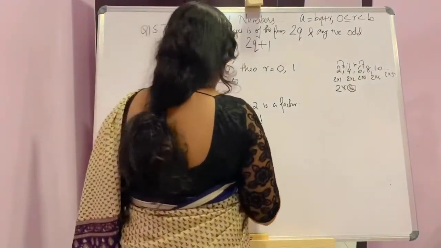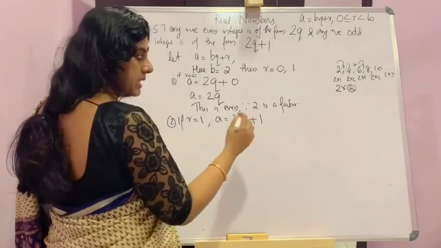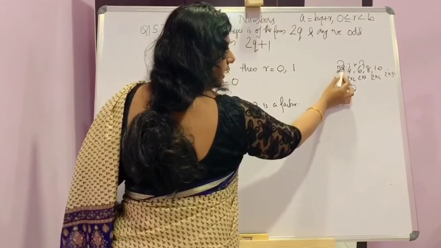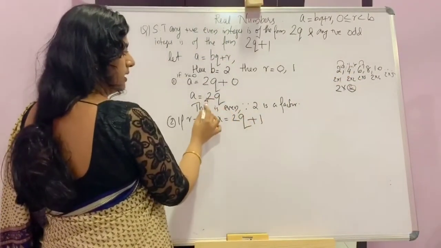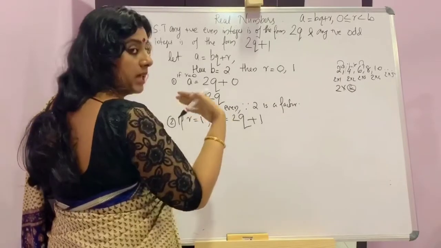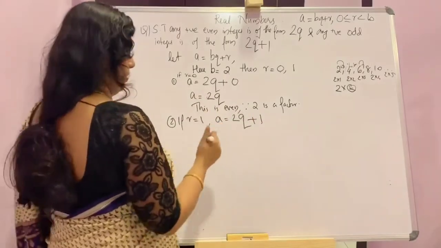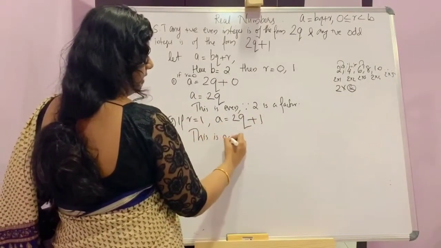That is, if 2q is even, the next number means plus 1, right? 2 plus 1 is 3. 4 plus 1 is 5. Like that, if 2q is even, 2q plus 1, that is, the very next number will be odd. This is odd.